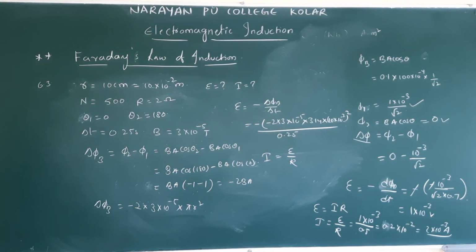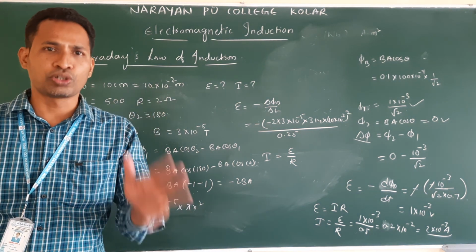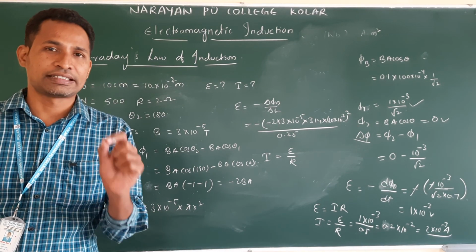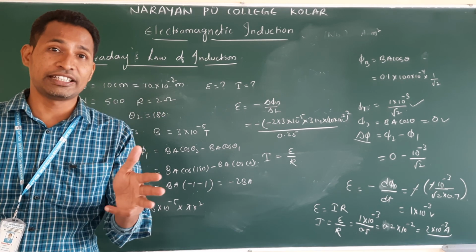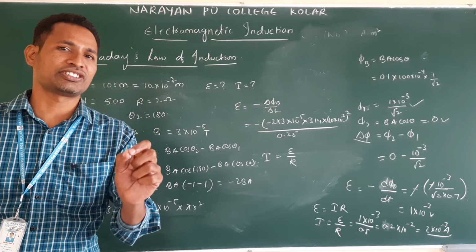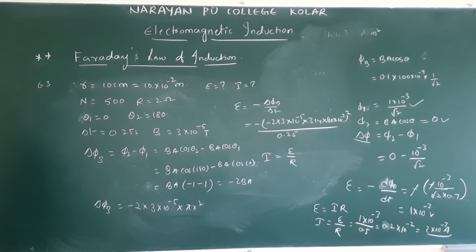See, why I am saying these are all reasons: in NEET 2020, there were 37 questions from the books only, first PU book and second PU book. 37 questions, 37 into 4, imagine 148. Out of 180, 148 came from the textbook directly. Some numericals are changed, that's not a big issue. So that's why practice carefully, read the textbook.